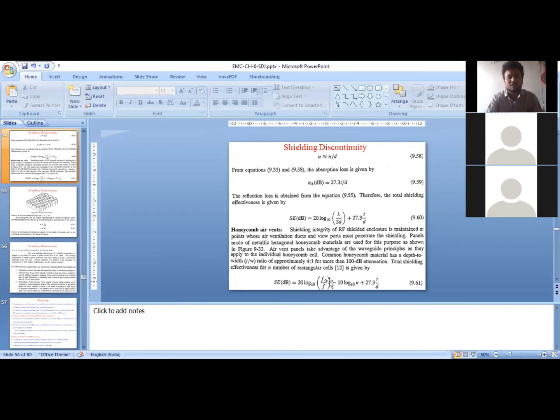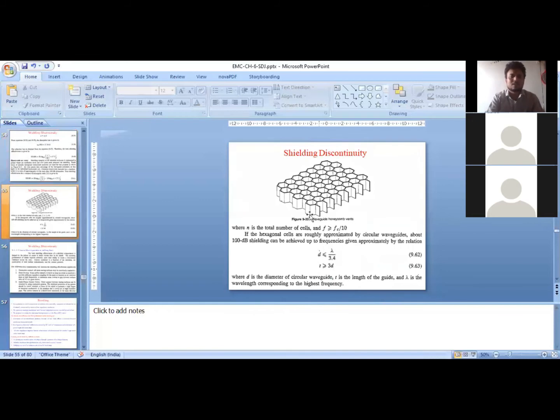The shielding effectiveness of such a shield with hexagonal air vents is given by this, where T is nothing but the thickness of the shield, and D is nothing but the diameter of the hexagonal cell. The hexagonal cell we are assuming as a circle of diameter D. So if the hexagonal cells are roughly approximated by circular waveguides, about 100 dB shielding can be achieved up to frequencies given approximately by this relation. So you have to remember this condition.